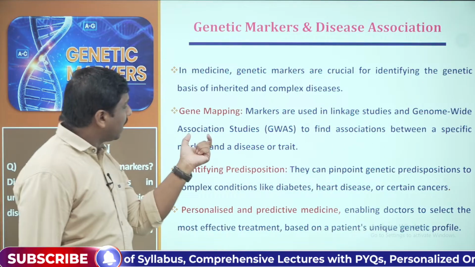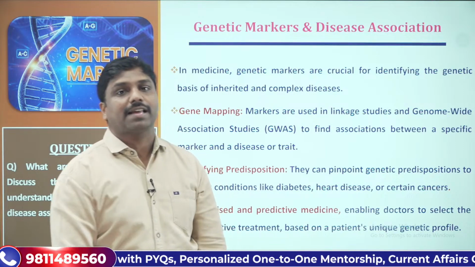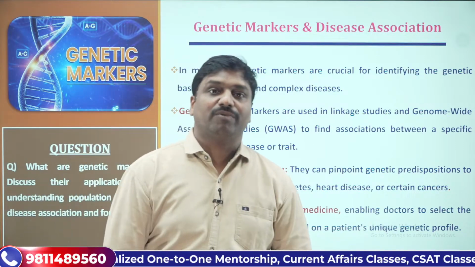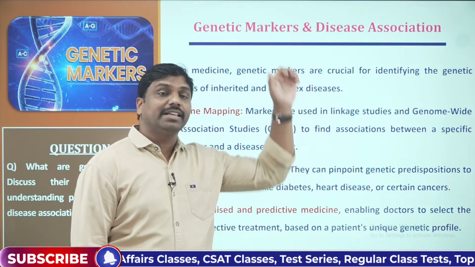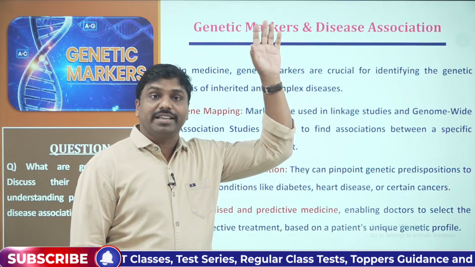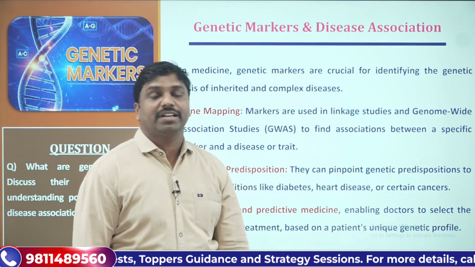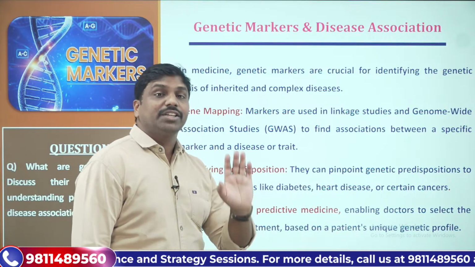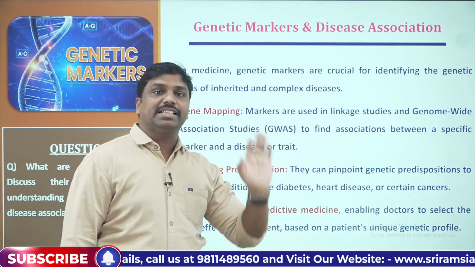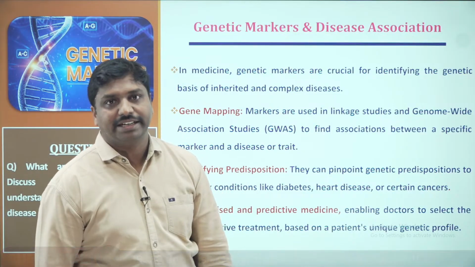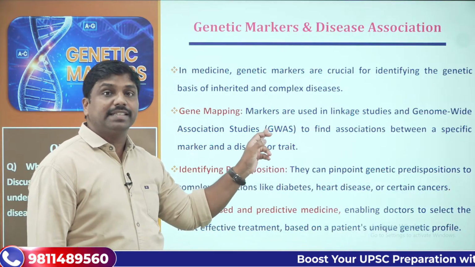Genome-wide association studies. This is in fact another important question that has been asked in 2025 itself. So the paper has a lot of connectivity. In the 10 marker question, you can see the mitochondrial DNA question. In the 15 marker and in the 20 marker, you can see this question that we are discussing, genetic markers. And again, you have this question, genome-wide association studies. We'll be getting that in later days. We will be studying this in detail.